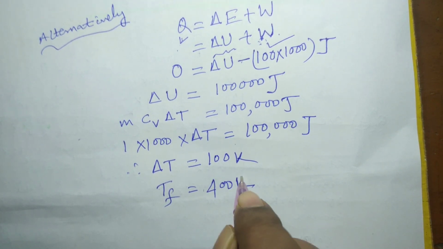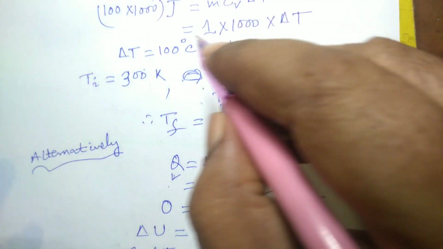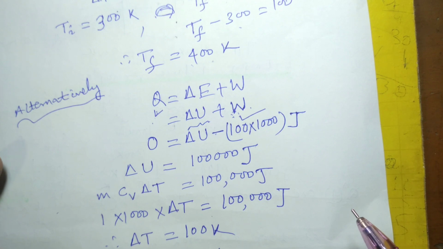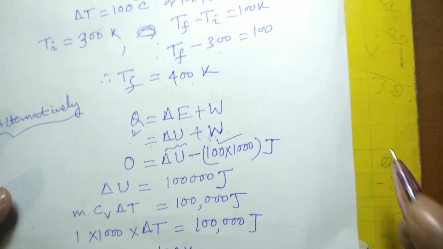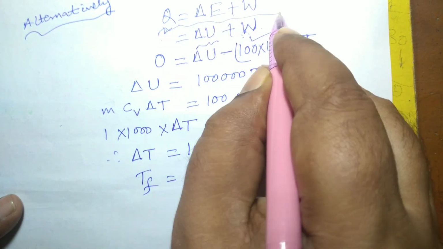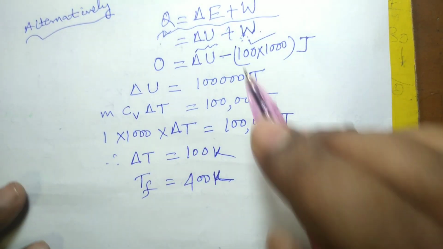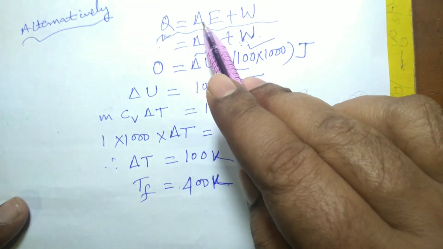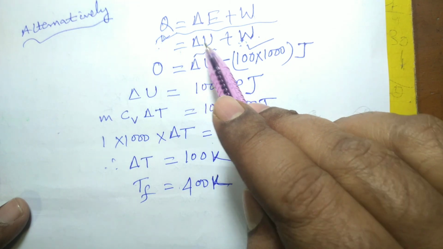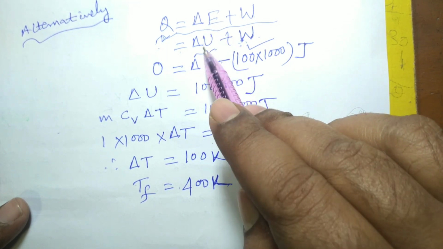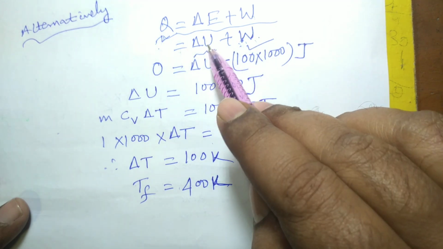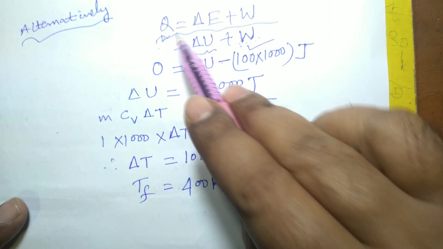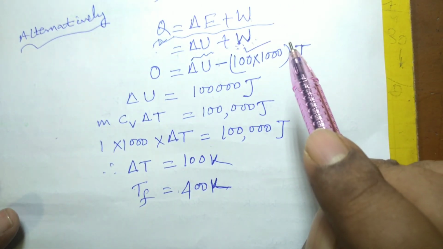So the final temperature can be determined either by using the energy balance principle or by using the first law equation that is applied to a closed system undergoing any process. This equation is Q is equal to delta E plus W, or in case of a stationary system this equation reduces to delta U plus W, where delta KE and delta PE terms are neglected, where Q is the heat supplied to the system and W is the work done by the system.